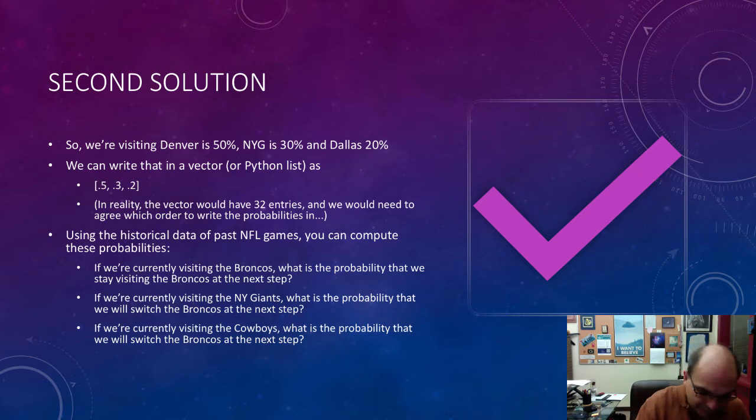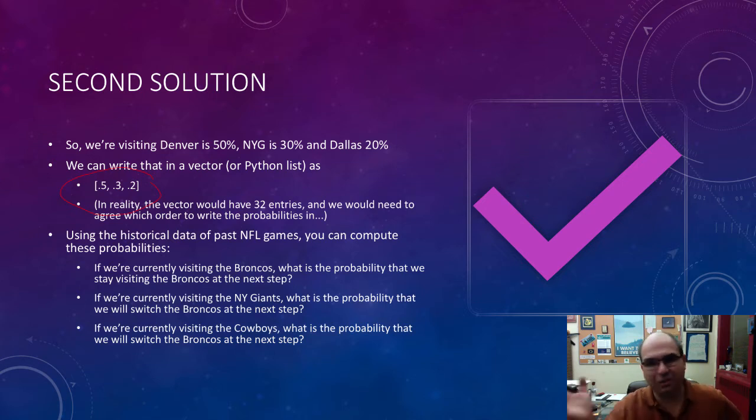Okay, so right here, what we have is a list that tells us that the probability that we like Denver is 50%, that we like New York is 30%, and Dallas 20%. Notice that I'm actually storing the probabilities as a number between 0 and 1, right? We always say like 20%. That's not what we mean. We mean 0.2, because 20% literally means 20 out of 100. That's 20 over 100. That's 0.2. Okay, so always use probabilities that way. Forget the percentage stuff.